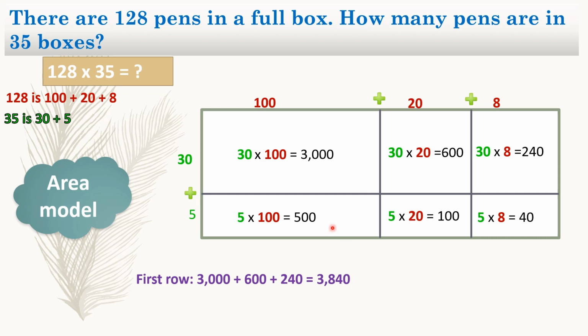3,840. And in the second row, we are going to be adding the products that we get here, which will be 500 plus 100 plus 40. So in the second row, 500 plus 100 plus 40 equals 640. Now that we have that, we are going to be using the answers that we get for each of these here to figure out 128 times 35.